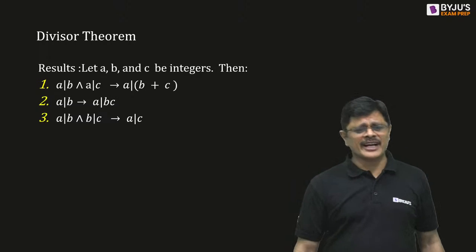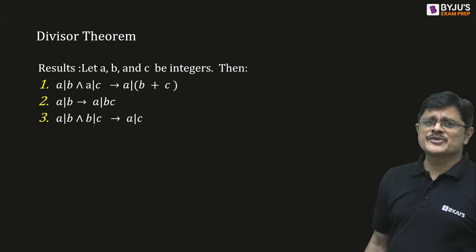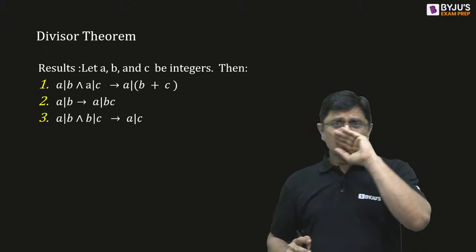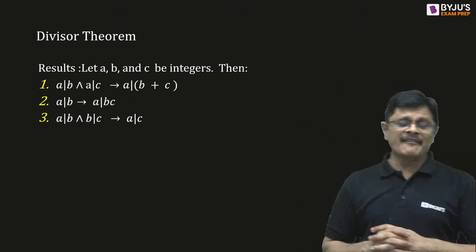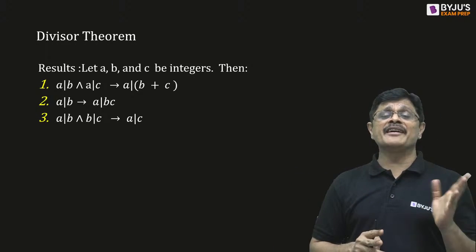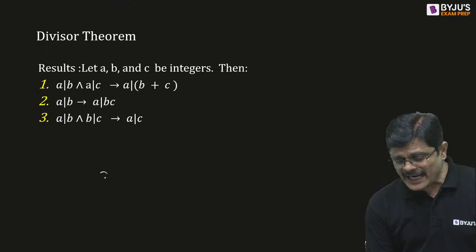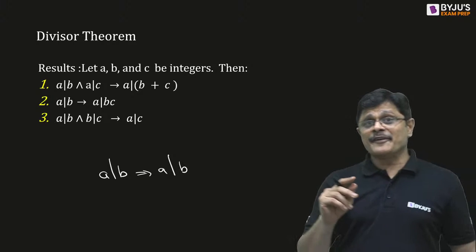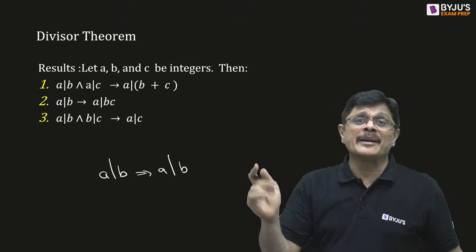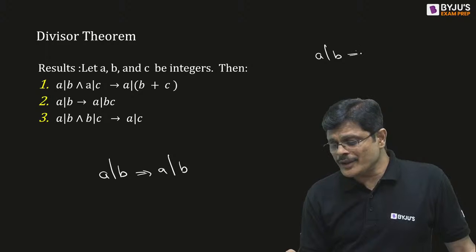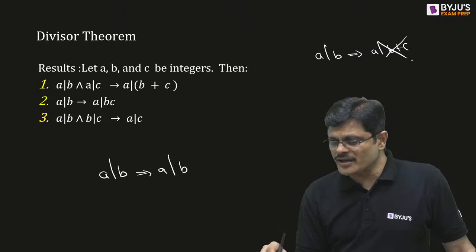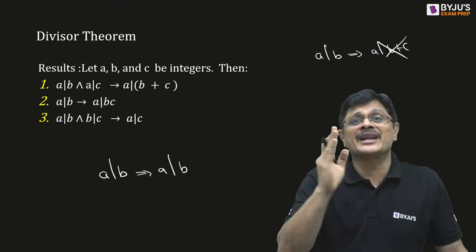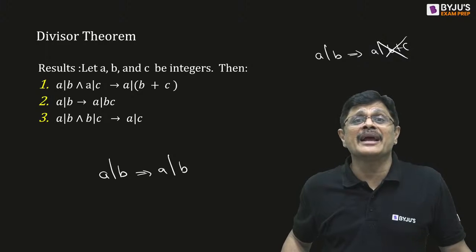Now, in divisibility, there are some very interesting results. These are the things which we generally ignore, my dear friends. Suppose a divides b and a divides c, then a can divide their sum. But if a can divide b, then a can divide any multiple of b. If a divides b, you cannot say a divides b plus c. This is wrong. If you want to say a divides b plus c, the requirement is that a should divide b as well as a should divide c. Then only a will divide b plus c. Remember.